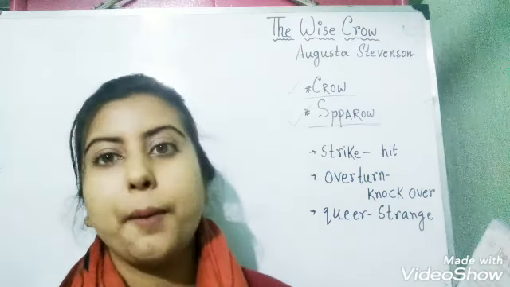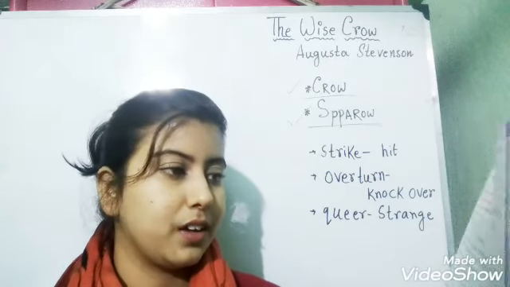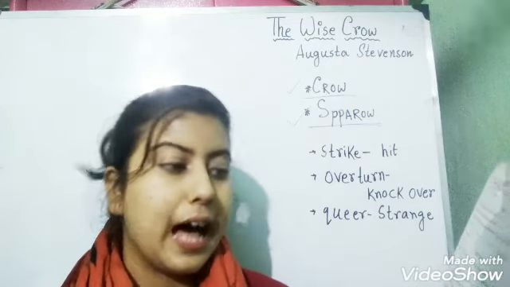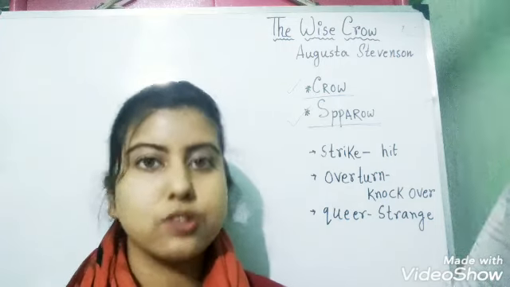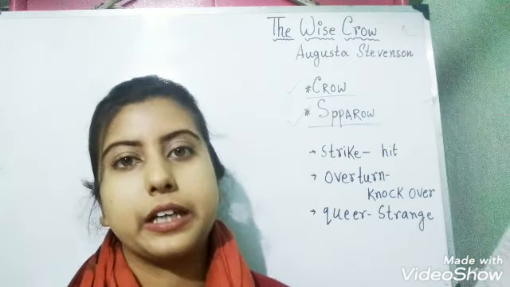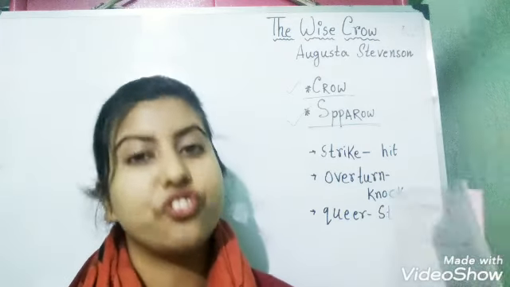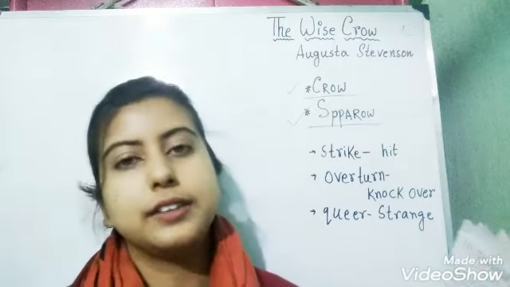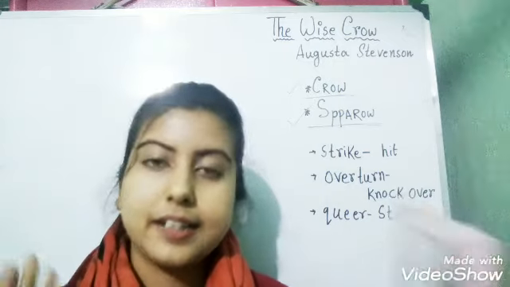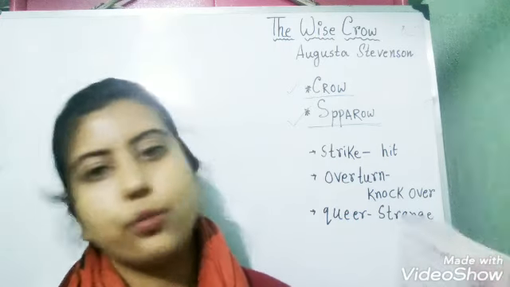So this is their plan number 1. So they are going to break the pitcher. The sparrow, "I strike and strike." The crow says, "I strike and strike." The sparrow says, "We cannot break it." The crow says, "No, we cannot break it." So the plan number 1 has failed. They cannot break the pitcher. They strike with their beak, but it is too hard for them. So they cannot break the pitcher to get the water.